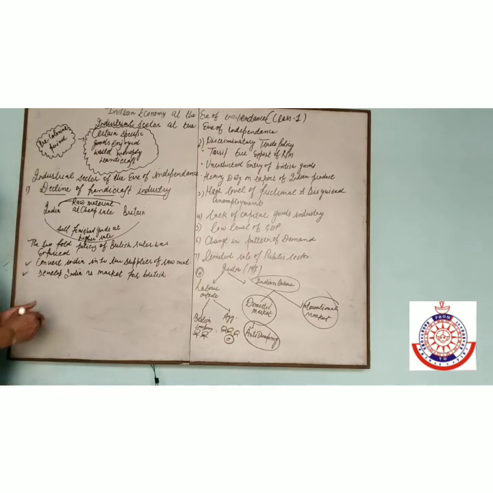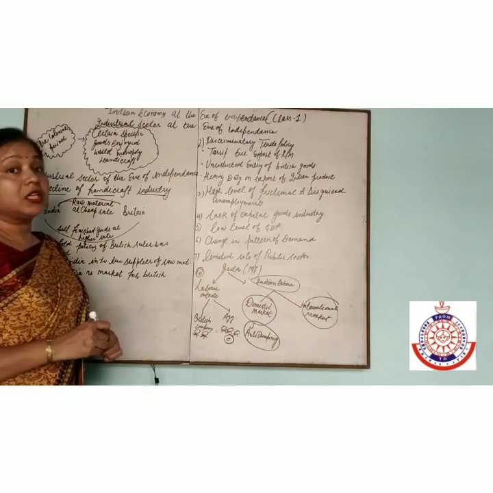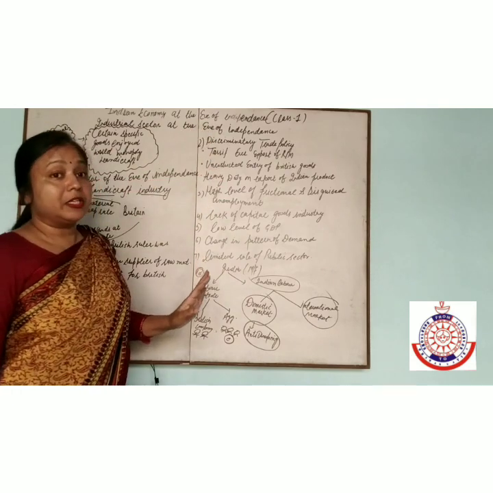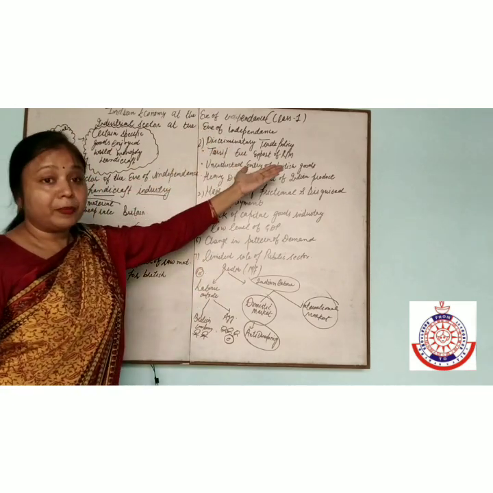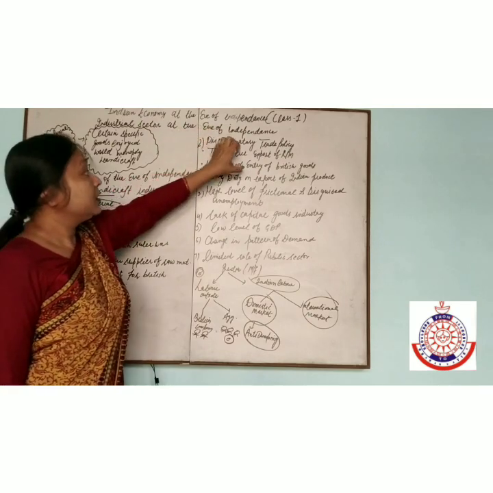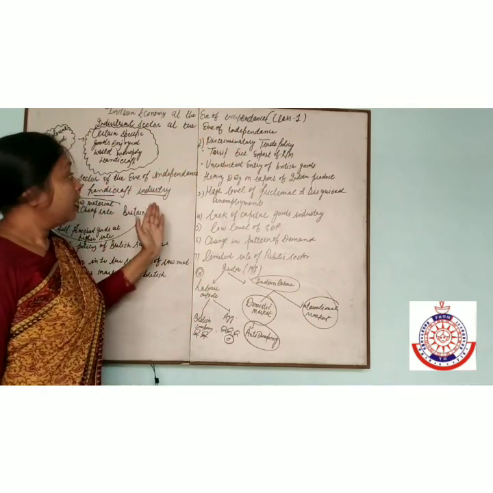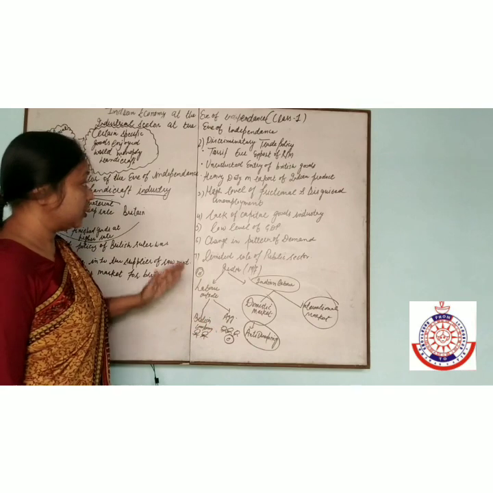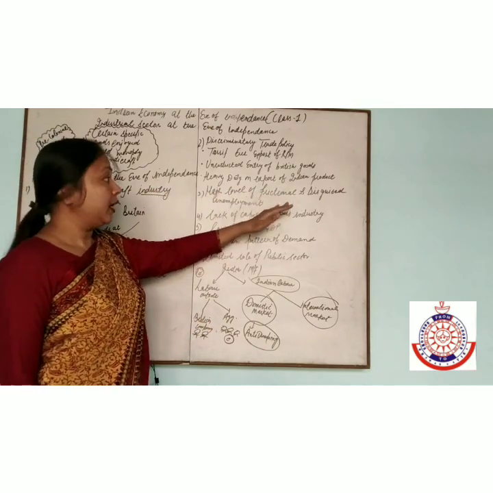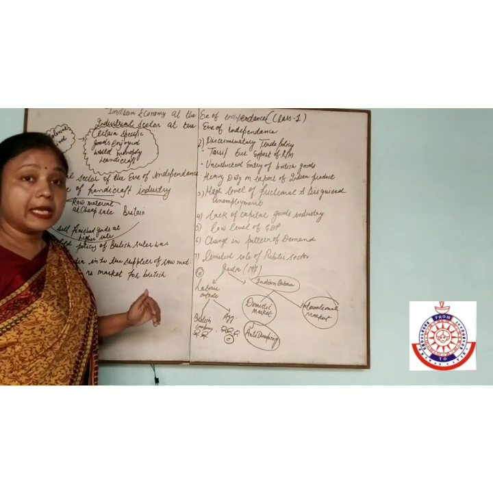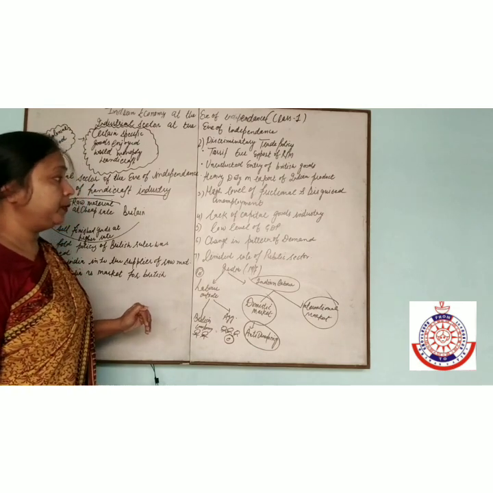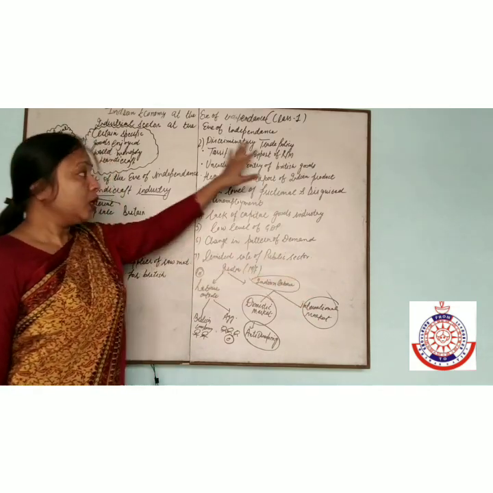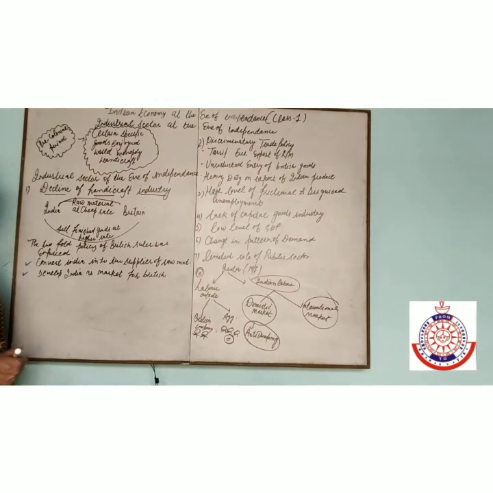The first feature is the declining of handicraft industries. The second is discriminatory trade policy. In discriminatory trade policy, they purchase the raw material from India tariff free, there is unrestricted entry of British goods, and heavy duty on the export of Indian products which are sent to other countries, the rest apart from the Britishers. Then high level of frictional and disguised unemployment, lack of capital goods, low level of GDP, change in the pattern of the demand, and the limited role of the public sector. So these are the features of the industrial sector at the eve of